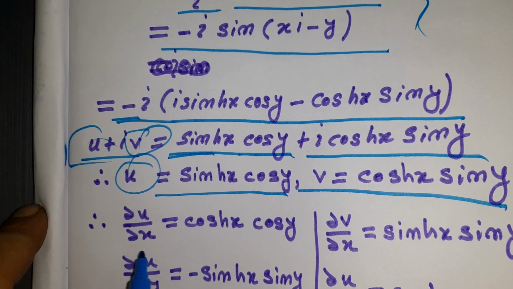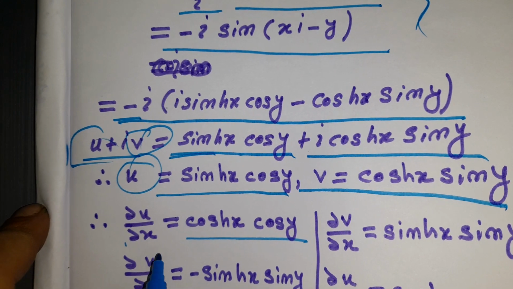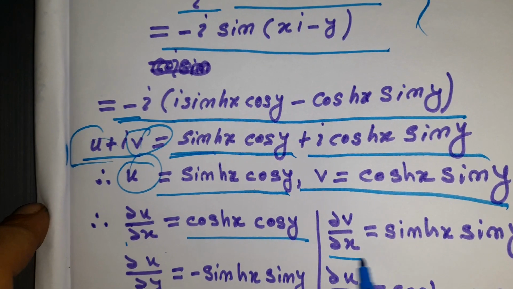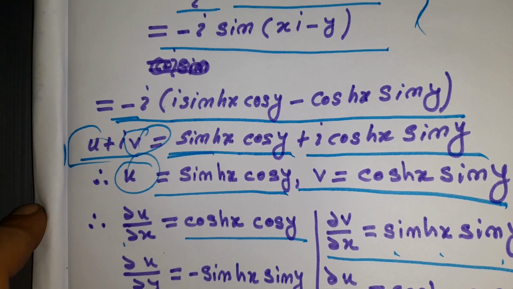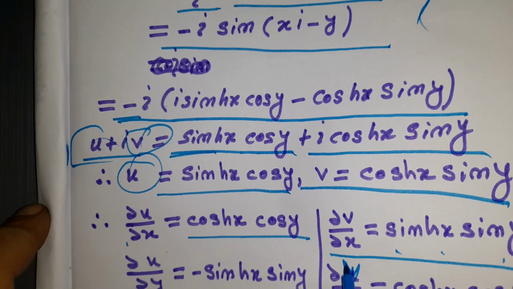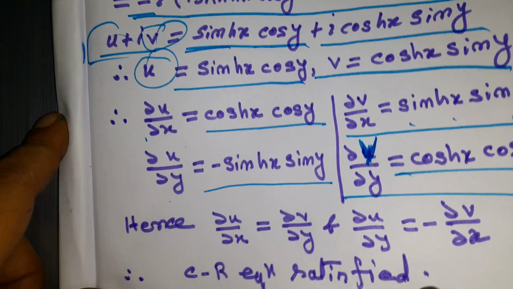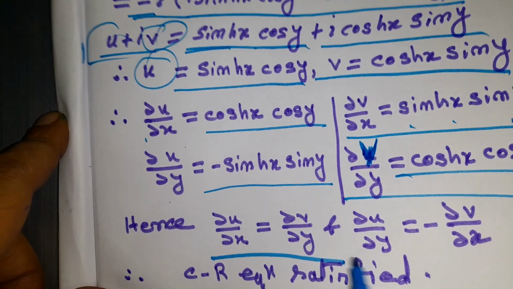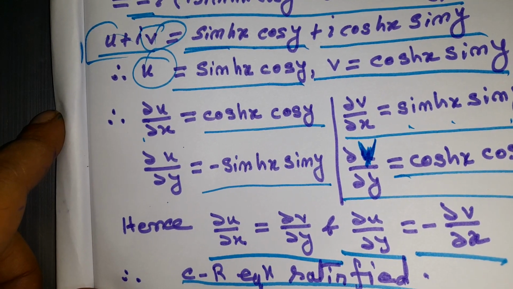So if we differentiate u with respect to x, what we will get is cosh x cos y, and differentiating u with respect to y, we will get minus sinh x sin y. Differentiating v with respect to x, we will get sinh x sin y, and differentiating v with respect to y, we will get cosh x cos y. Hence here we can see that del u del x is equal to del v del y, and del u del y is equal to minus del v del x. So this satisfies the CR equations.